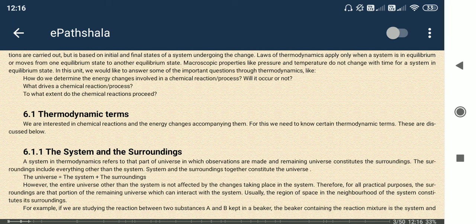Students, today's topic is thermodynamics. This is very important in all aspects. Whatever we learn now will help in your MBBS study also. And in case you are applying for engineering courses, then it is very important.